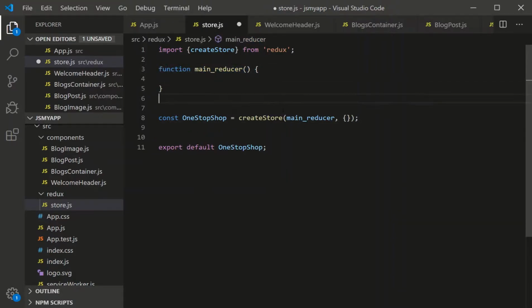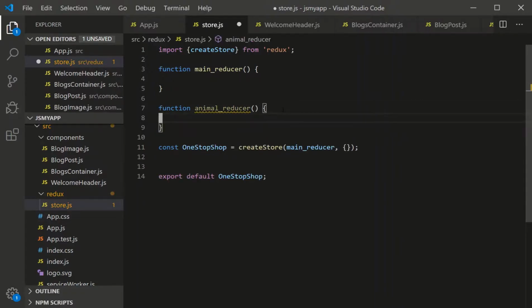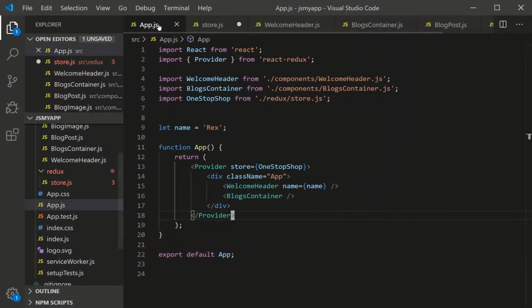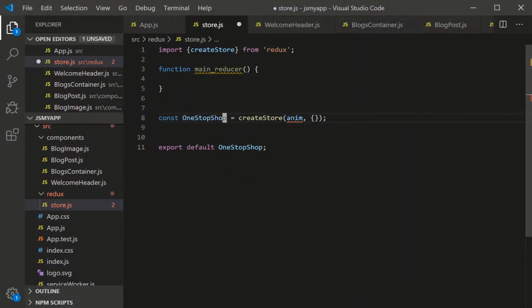Now, why is this the case? It's because you can have many types of reducers. Let's say we had an animal reducer. So animal reducer would have its own global state, its own stuff here. And you could just plug out the types of reducers you have in your store. And when you do that, your provider would provide different information, different global state. And so we define a global state in the reducer, not in the createStore argument parameter signature listing.